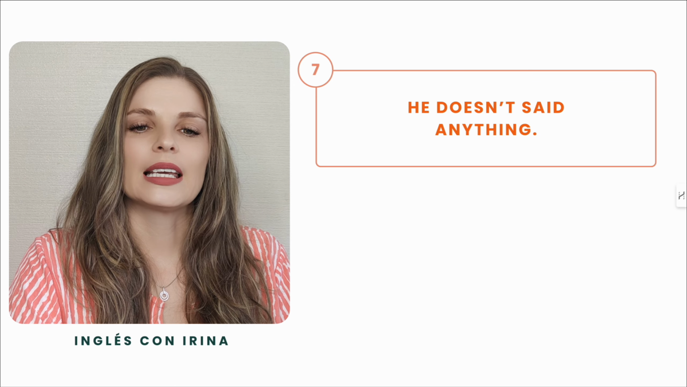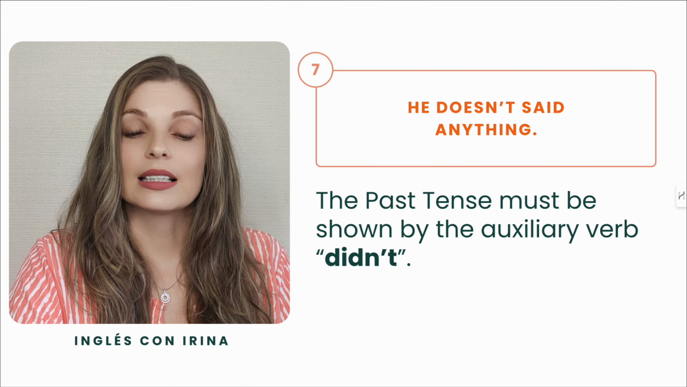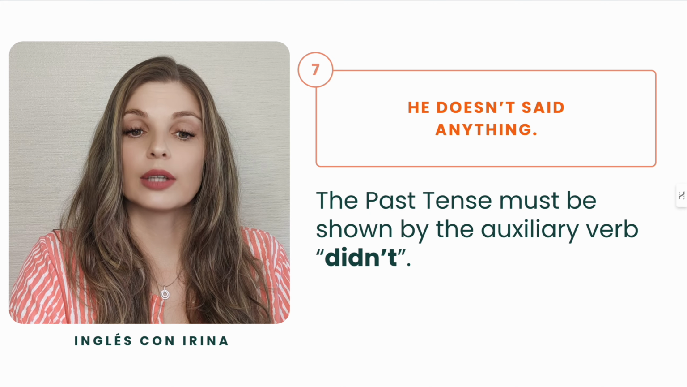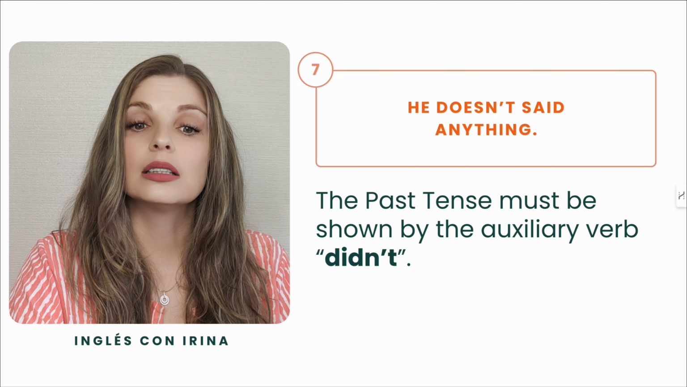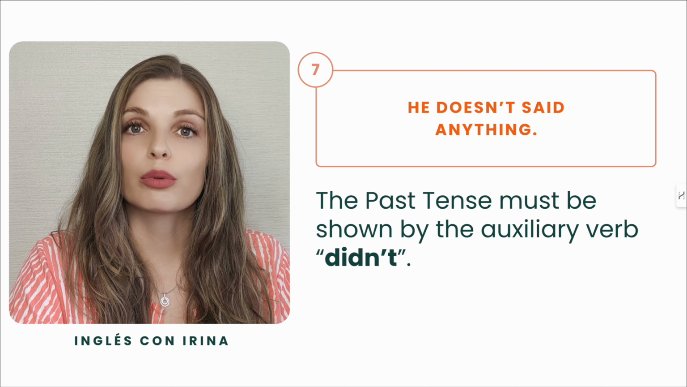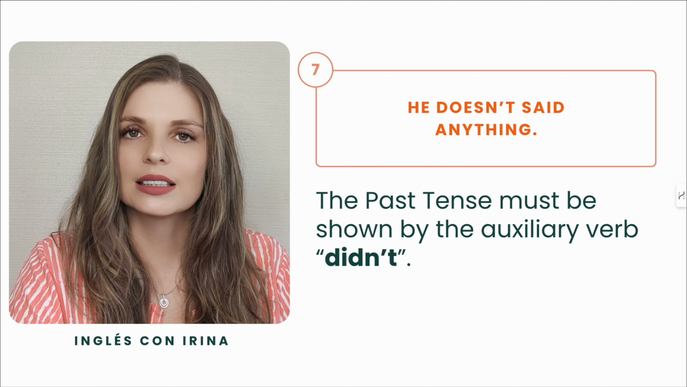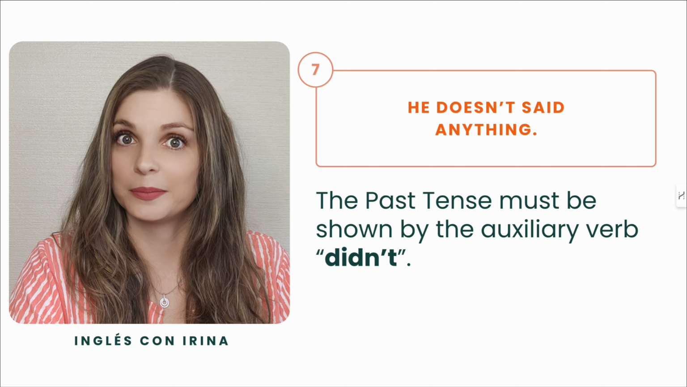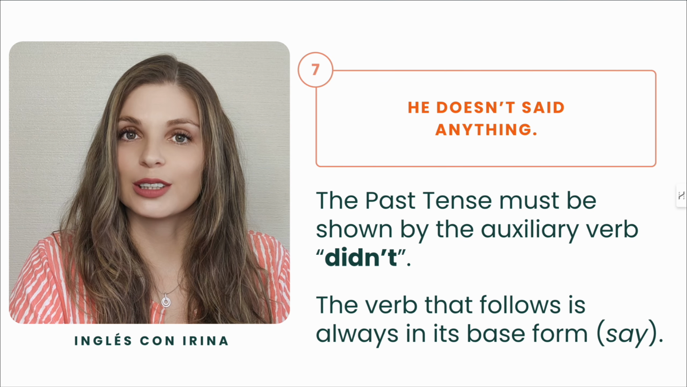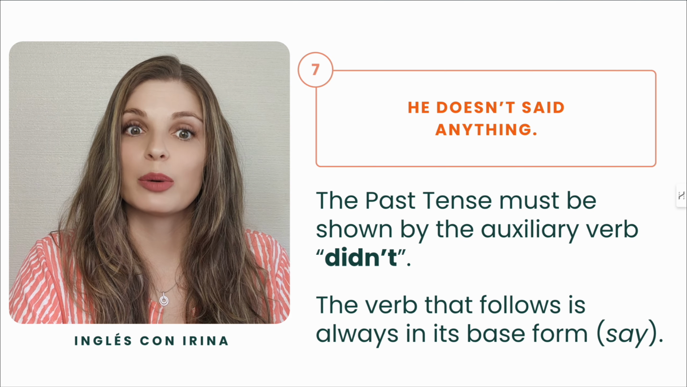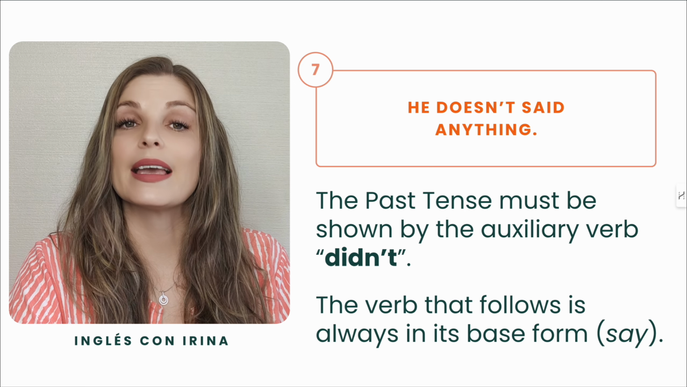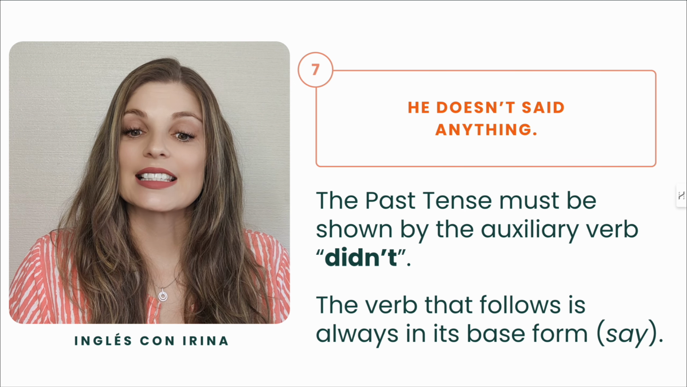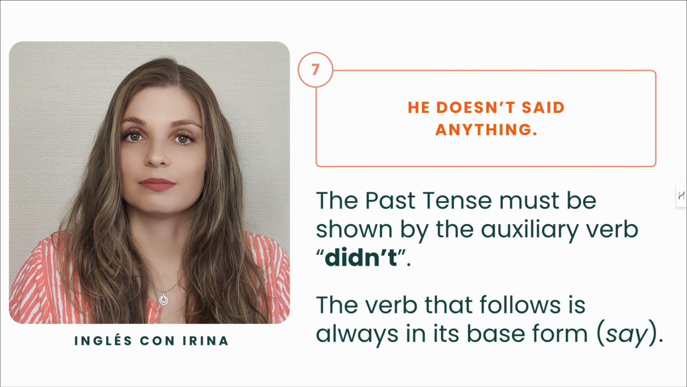Moving on. He doesn't said anything. In this situation, we use past simple tense, right? But somehow we use present helper doesn't instead of the past helper didn't. The verb after the doesn't or the didn't, the next verb needs to be in its base form. In this case, it's say, not said.